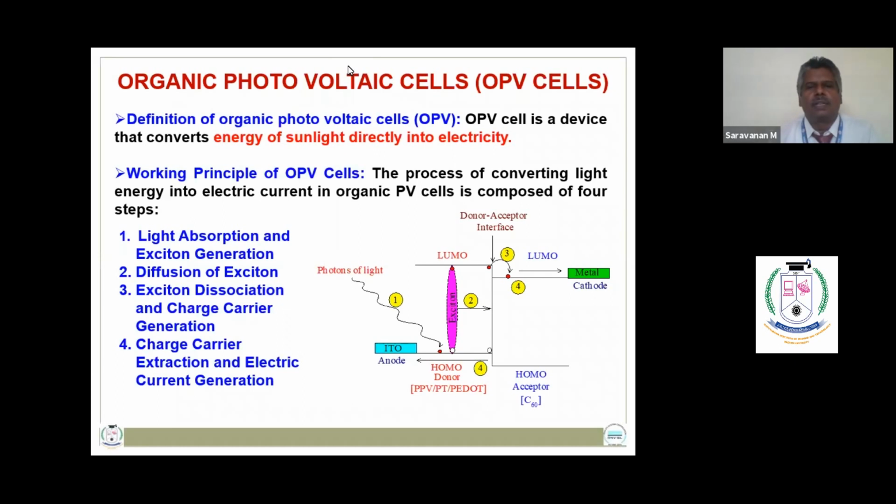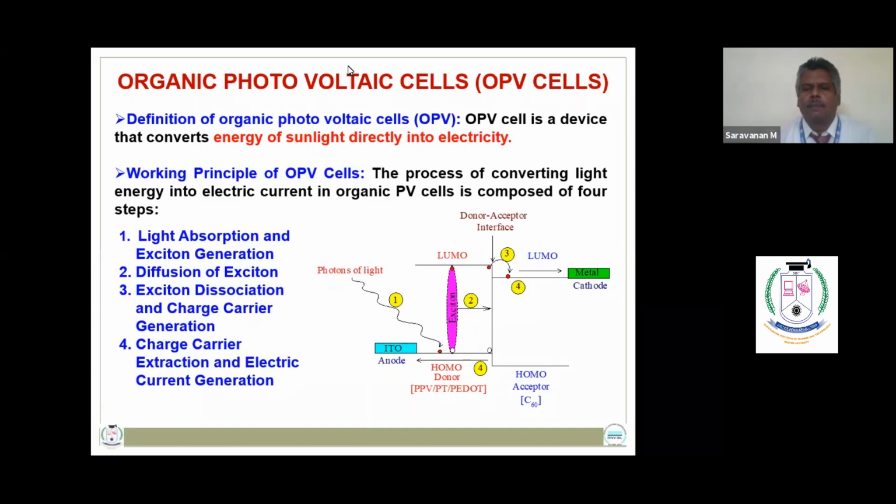The next topic is organic photovoltaic cells. This is a device capable of converting the energy of sunlight directly into electricity. The process of converting light energy into electric current in an organic PV cell is composed of 4 steps, namely light absorption or exciton generation, diffusion of exciton, dissociation, and charge carrier extraction or electric current generation.